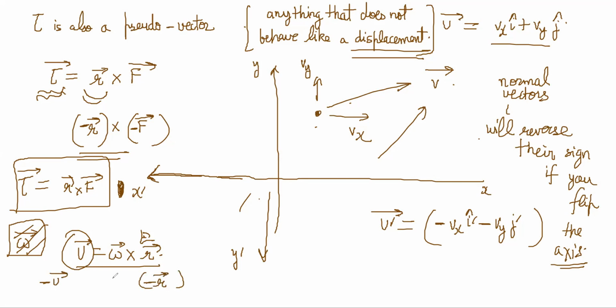So if omega was also negative, then it would not have worked out. Omega has to retain its sign in the new system.